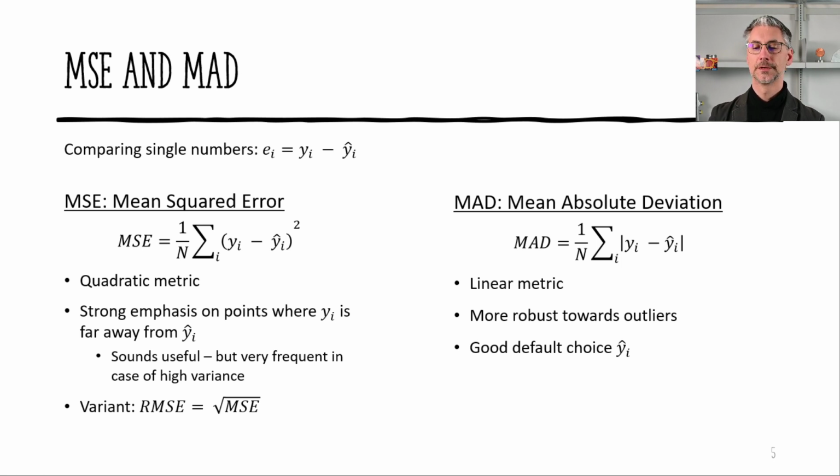There's a variant of this, the root mean squared error, which is simply taking the root of it. Another popular measure is the mean absolute deviation. Instead of the squared difference, we take the absolute value of the difference, so this is a linear metric. It does have the benefit that it's more robust towards those outliers, and it's a good default choice when we want to evaluate single numbers. This is because it's not quadratic, so it doesn't penalize or put such a strong emphasis on points where this difference is very large.